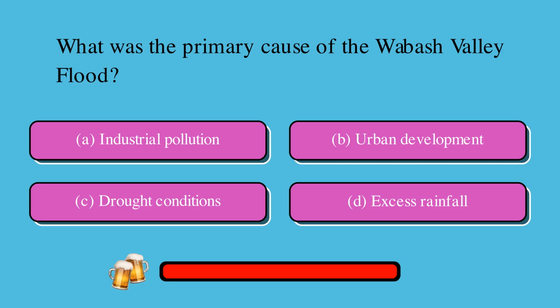What was the primary cause of the Wabash Valley flood? Is it A, industrial pollution, B, urban development, C, drought conditions, or D, excess rainfall? The correct answer is D, excess rainfall.